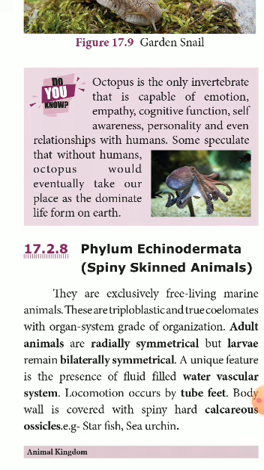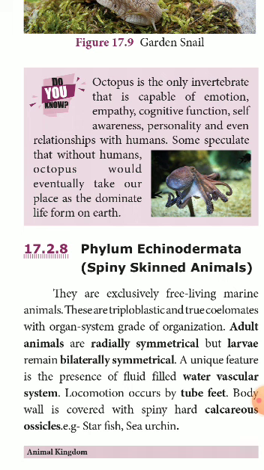Then adult animals are radially symmetrical, because the plane of arrangement of organs is found along the side of the central axis in the larval form. Therefore, larvae are bilaterally symmetrical. But the plane of arrangement of organs is found across the central axis of this animal in adult form. Therefore, adults are radially symmetrical.